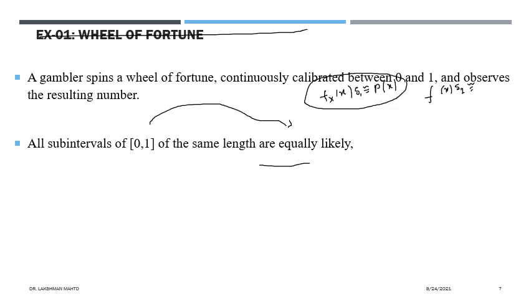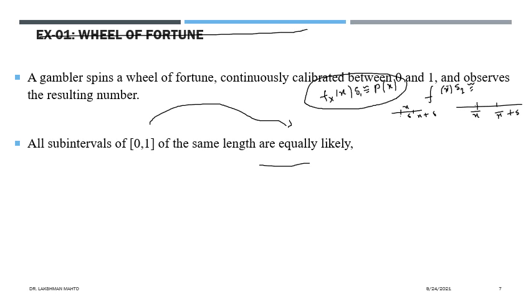Represent this one as x and this as x bar. There is one interval of length delta, where the variable is denoted by x: this point is x and this point is x plus delta. Another interval goes from x bar to x bar plus delta.